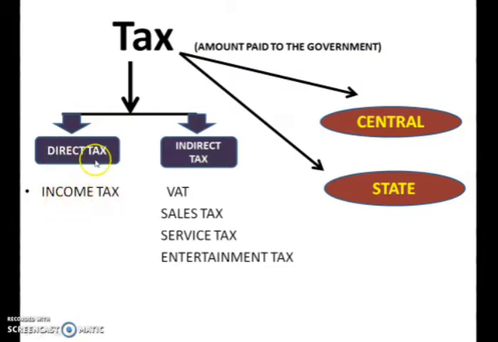That comes under direct tax. There is also indirect tax. Before the introduction of GST, there were different types of tax like VAT, value added tax, sales tax, service tax, entertainment tax. So all these taxes were there, which came under indirect tax.